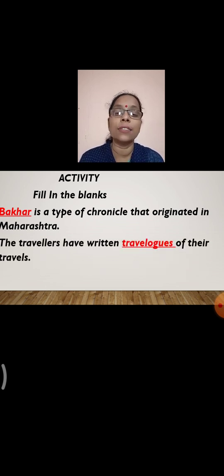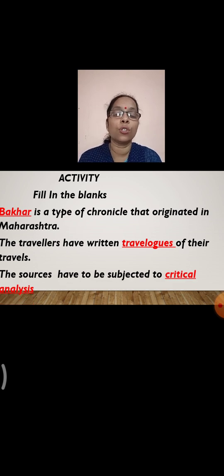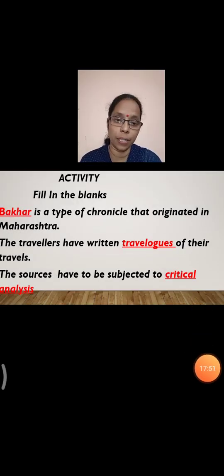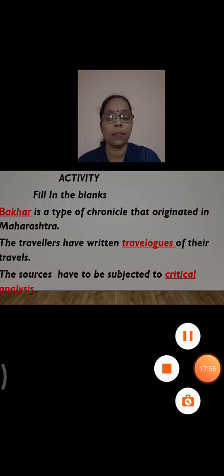Next, the travellers have written dash of their travels. So what have they written? They have written the travelogues. Okay, it is a travel account. And then third, the sources have to be subjected to dash. They have to be subjected to critical analysis. So students, today we have completed the first chapter in history, that is the sources of history. Yes, thank you.